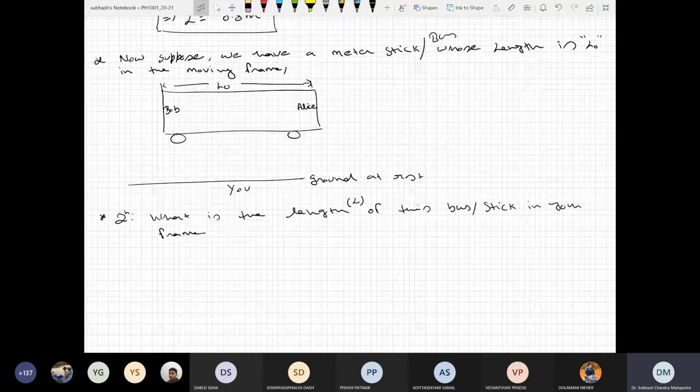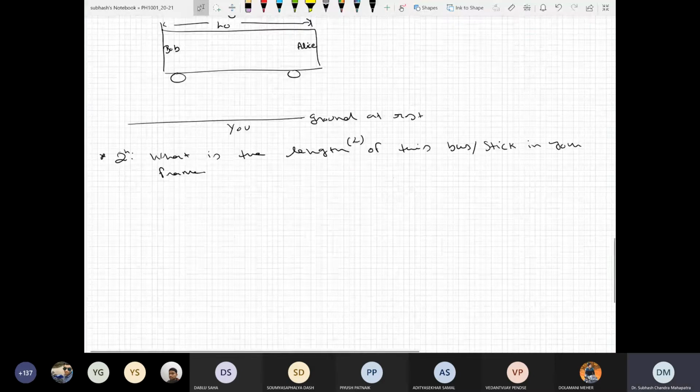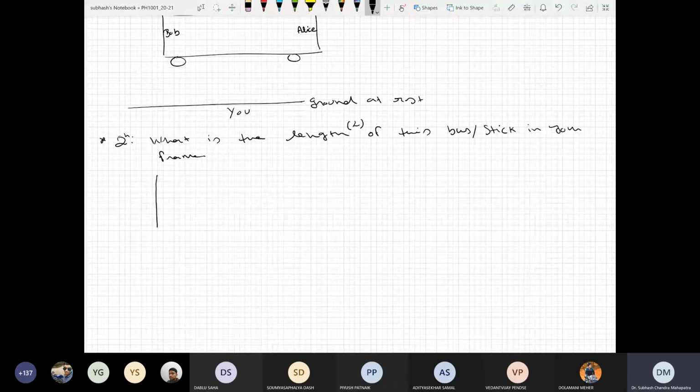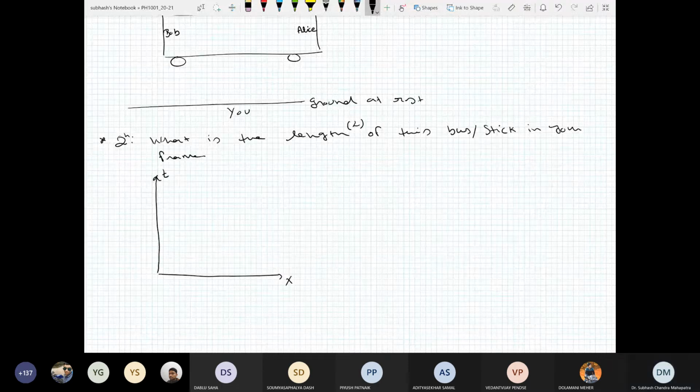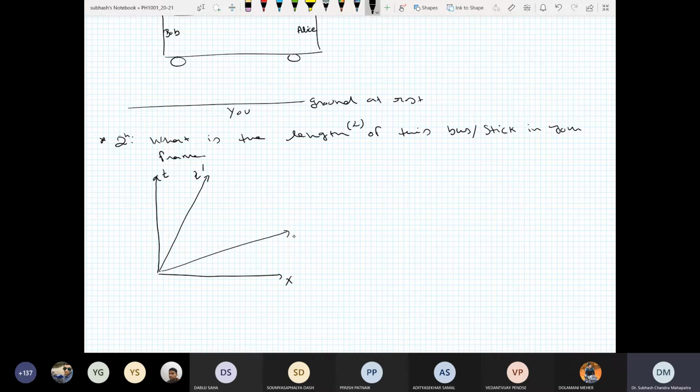Okay, let me just do it and then you will understand. So the question is, what is given? This is t, this is x, and this is t prime, this is x prime.